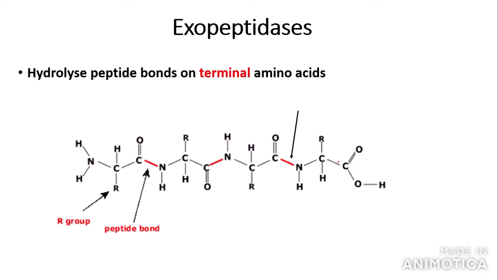Now, the way I used to remember this is that it is the opposite way round to what you think it is. You would think that endopeptidases starts with the word end, so you would have thought that endopeptidases hydrolyze the terminal or the end amino acids, but it's the other way around. Endo hydrolyzes the middle peptide bonds, and exopeptidases hydrolyze the terminal or the end amino acid peptide bonds.